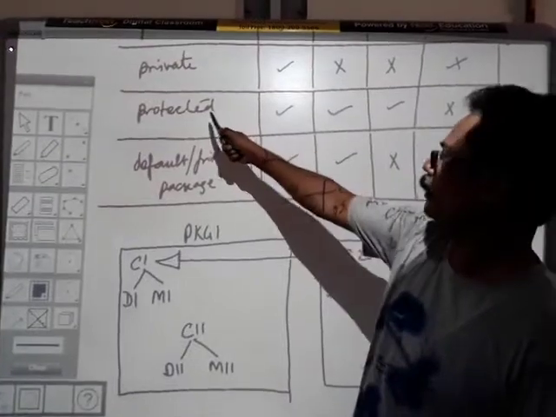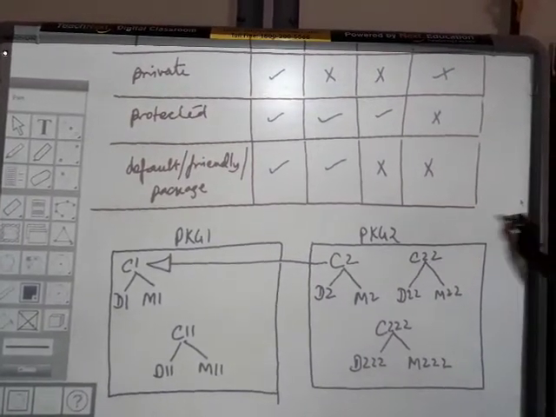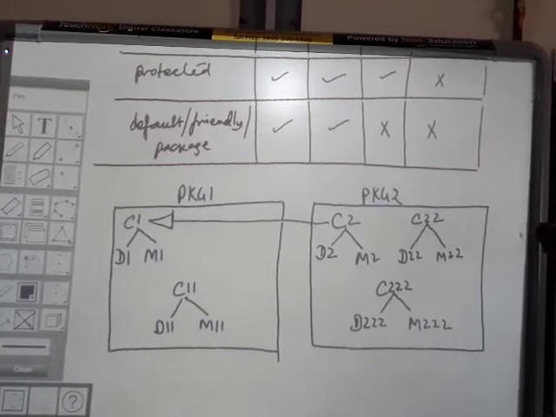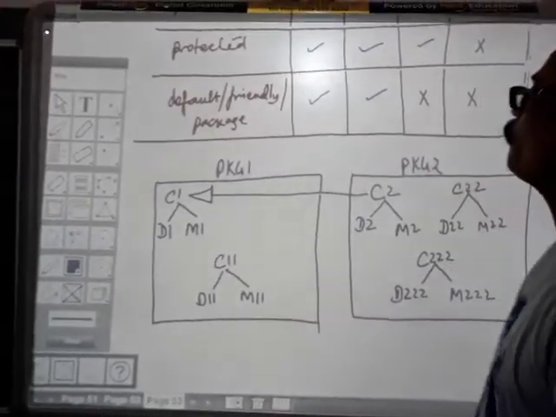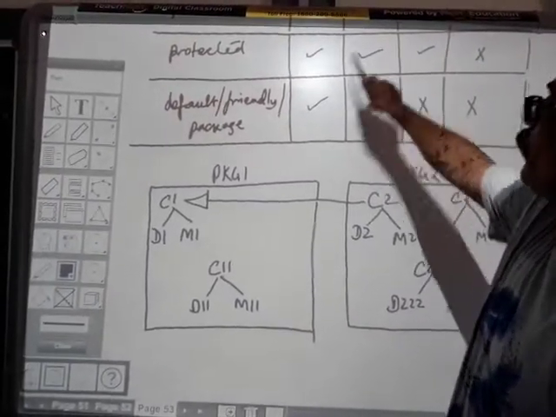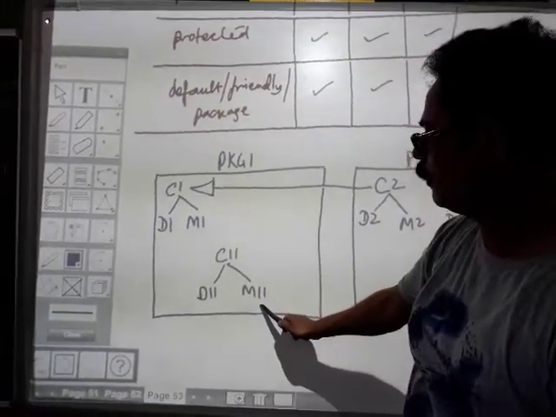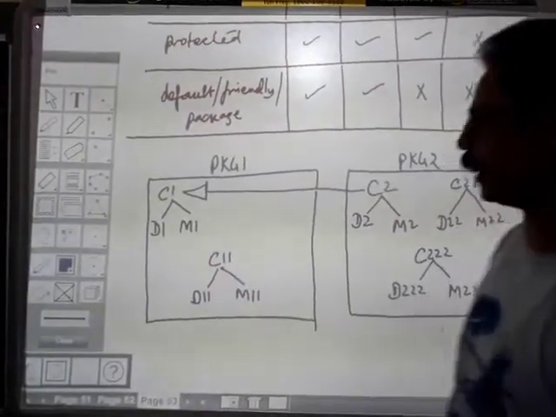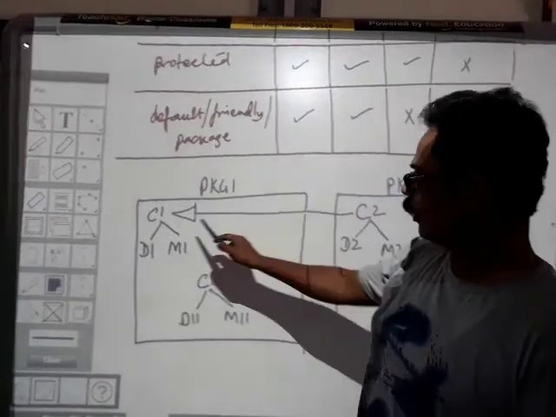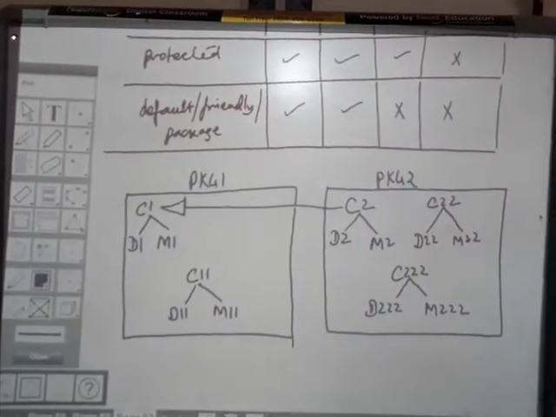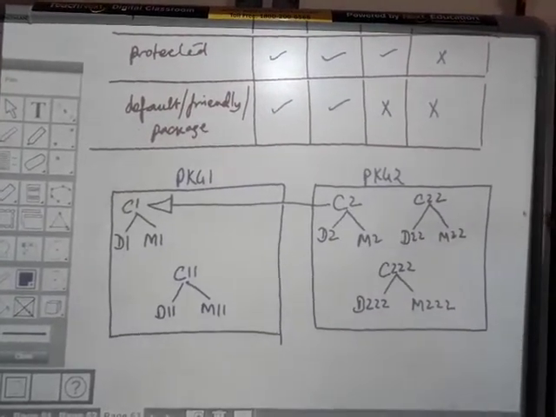Then if it is written as protected, and then you write int x, what happens? The member function of the same class can access, that is, M1 can access D1. Then the member function of the same package, here M11, can also access D1. Then also a subclass, that is M2. The M2 function can access D1 if it is a subclass. This subclass can be here also, can be here also, in any package, anywhere it is, it can access.